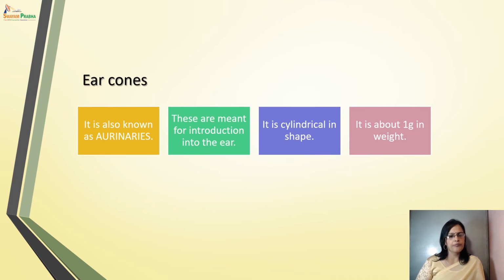Ear cones are also known as auricular suppositories, and they are used for the treatment of local inflammation. They are meant for introduction into the ear. They may be cylindrical in shape, and the weight of the suppository to be inserted in the ear is around 1 gram.